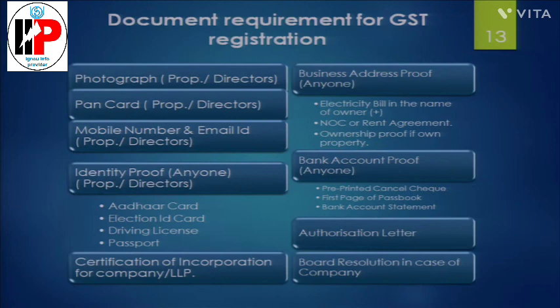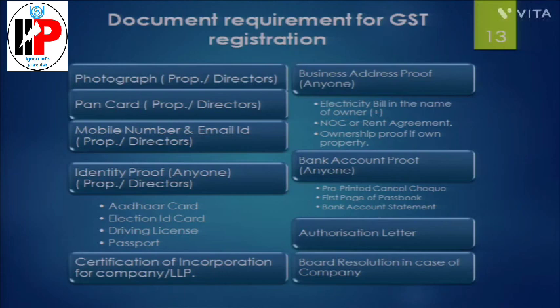Identity proof of directors and proprietor: Aadhaar card, election ID, driving license or passport are allowed as identity proof. Bank account proof is also needed. However, it can be submitted after taking the registration. Now the most important part, where the registration is generally rejected, is business address proof.